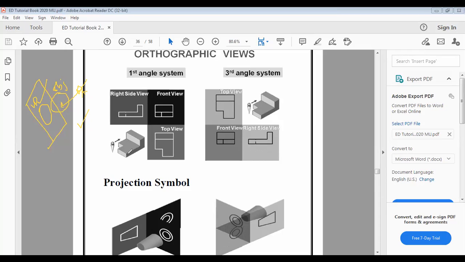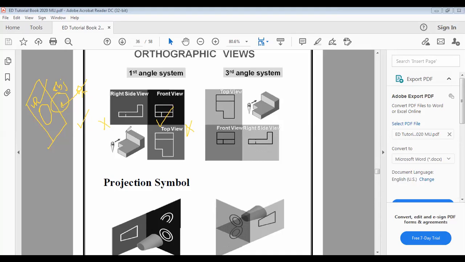So you can make a division of this particular rectangle and this particular rectangle in the front view. Front view will be made above the x-axis. So we are having the x-axis. So front view can be made in the first angle projection method above the x-axis.